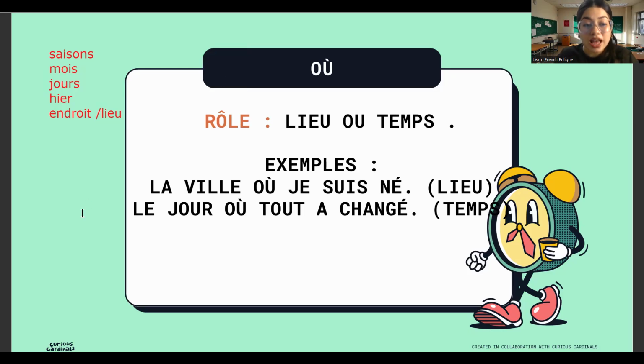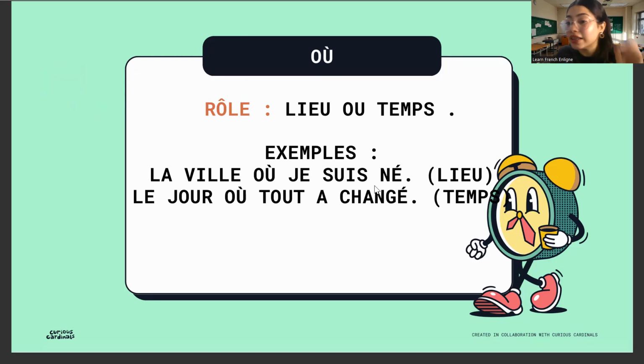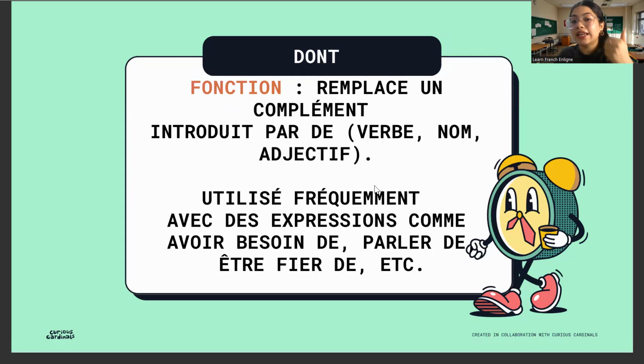Let's come to the last one, which is dont. This is going to be one of the, not difficult, but a little complicated. Let's remember that dont starts with D and de also starts with D. So we replace everything which comes with de, along with the recurring noun, with dont.